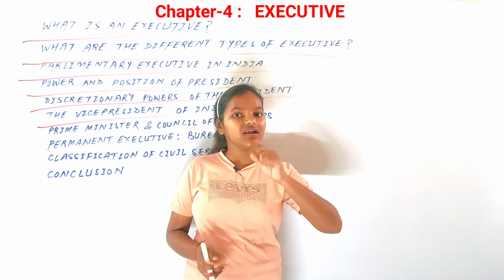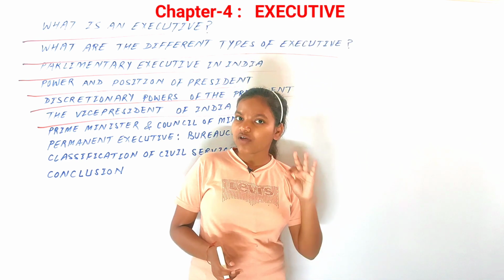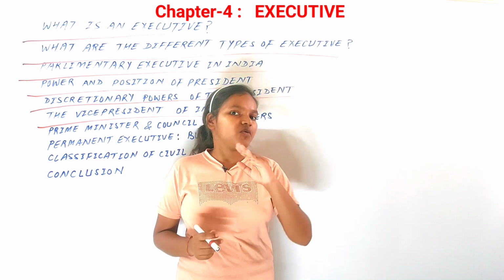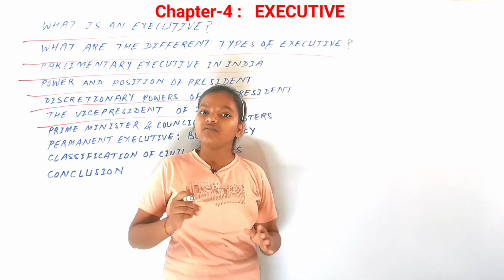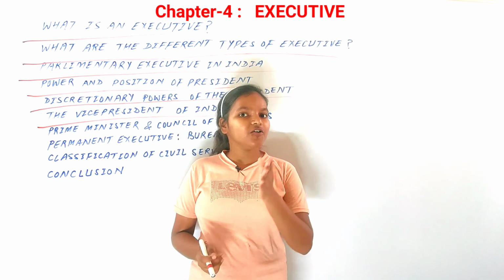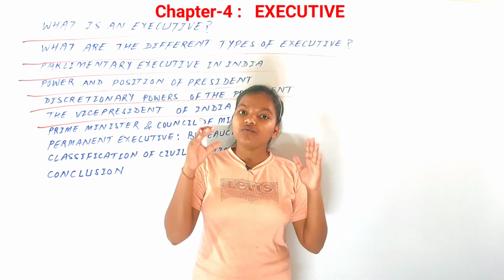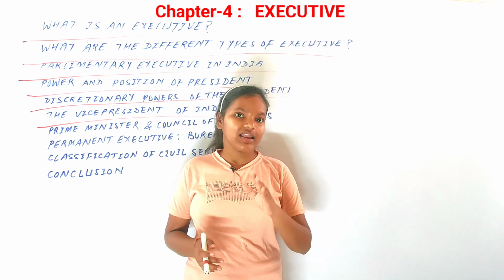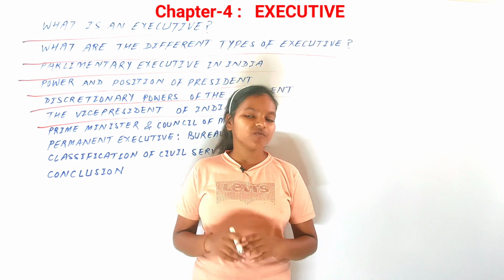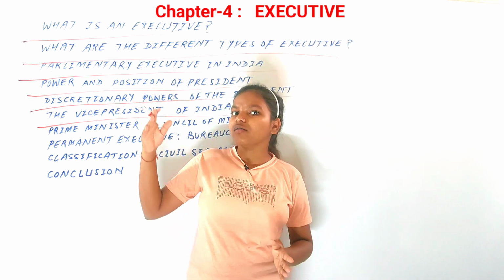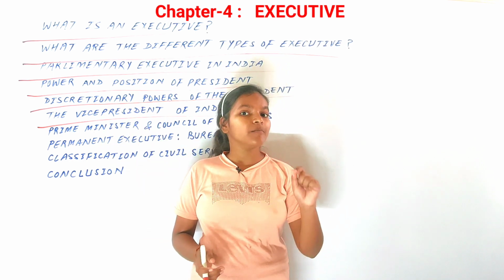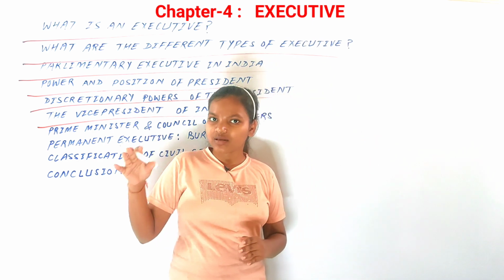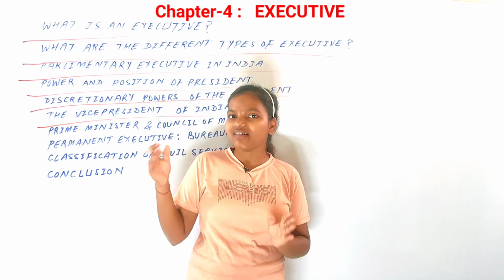So if the president's seat is vacant, if there is a vacancy in the president's office, then the vice president can act as president in a very temporary manner until the new president is elected. The term of office for the vice president is 5 years and he is indirectly elected by the people. The only difference from the president's election is that only the members of the parliament vote. There are no state legislative assembly members in the election of the vice president.